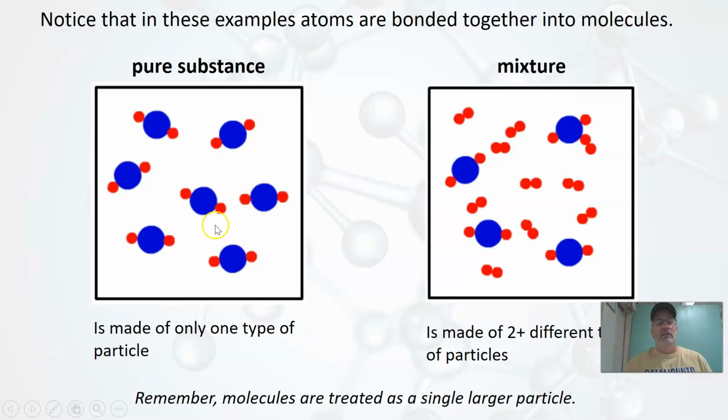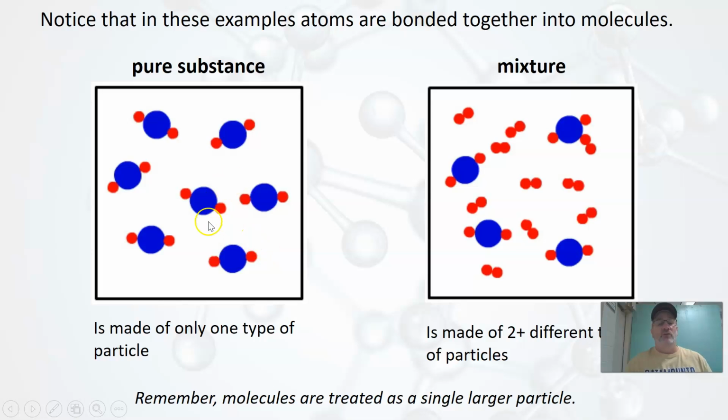Remember, if we look at this picture, even though we have two types of atoms that make up each molecule, we don't count them separately because molecules are treated as one particle. So here we have one particle and here's another particle. When we look at the sample like that, we can see that even though we have two different kinds of atoms present here, we have a pure substance because it's made of only one type of particle. And the key is molecules are treated as a single type of particle.